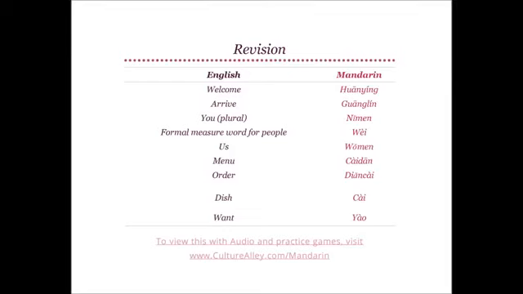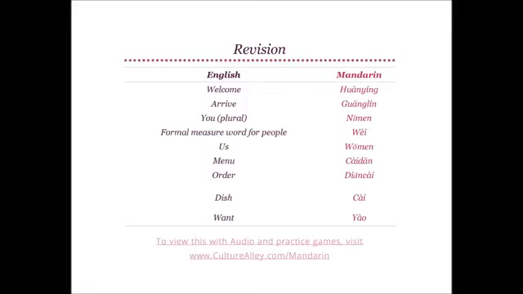And the formal measure word for people is 位. Us translates to 我们. And menu is 菜单. Order becomes 点菜, while dish becomes 菜. Lastly, want translates as 要.